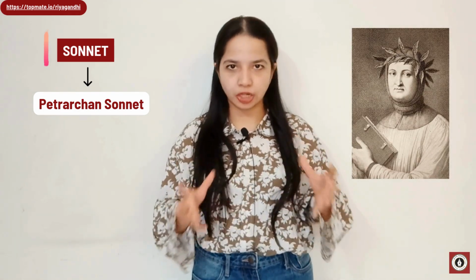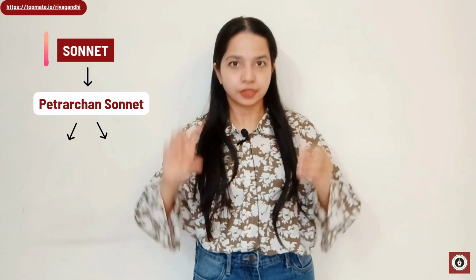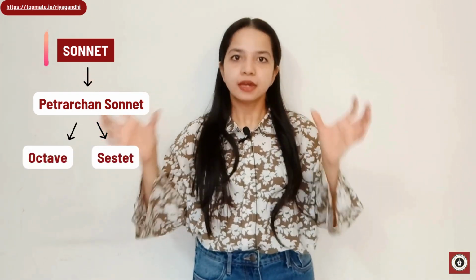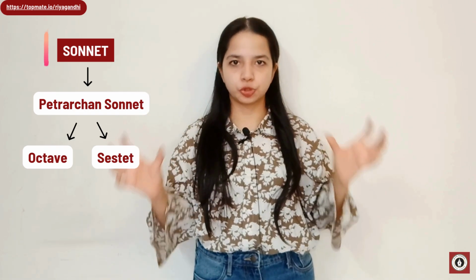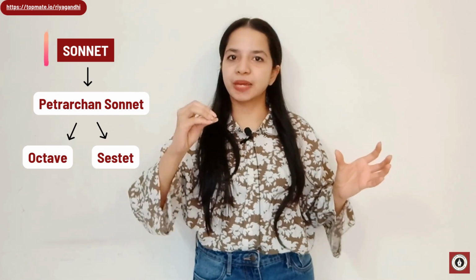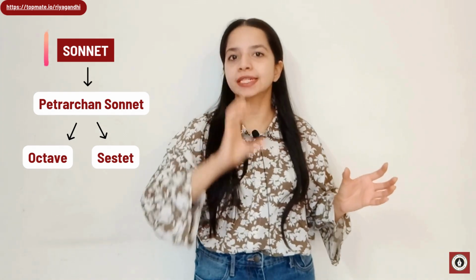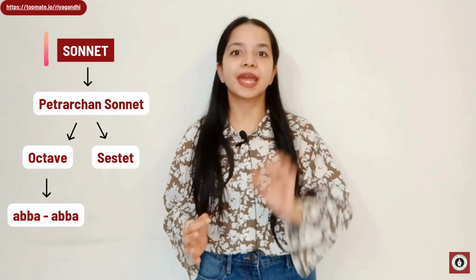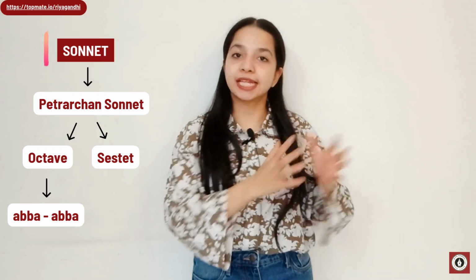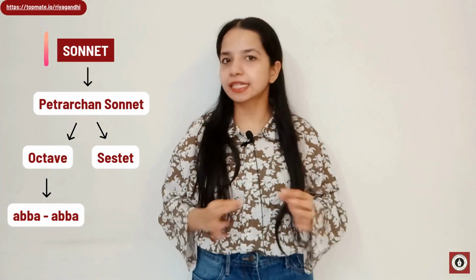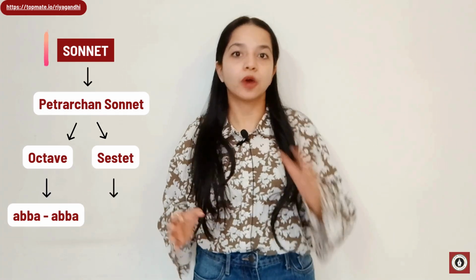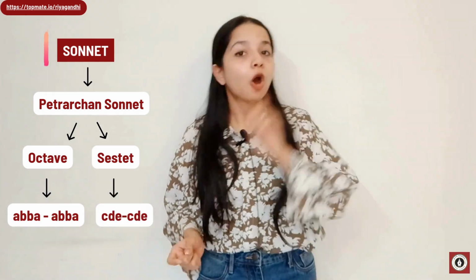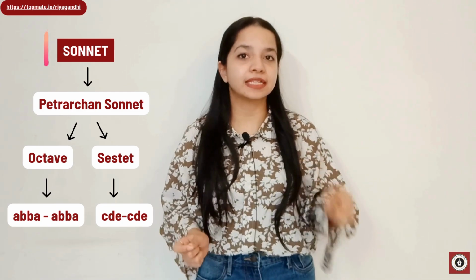Now this kind of sonnet is divided into 2 parts, the octave and the sestet. The 14 lines are divided into 2 parts. The octave is basically a combination of 8 lines with the rhyme scheme of A, B, B, A, A, B, B, A. And the sestet, which consists of 6 lines, has the rhyme scheme of C, D, E, C, D, E or C, D, C, C, D, C.